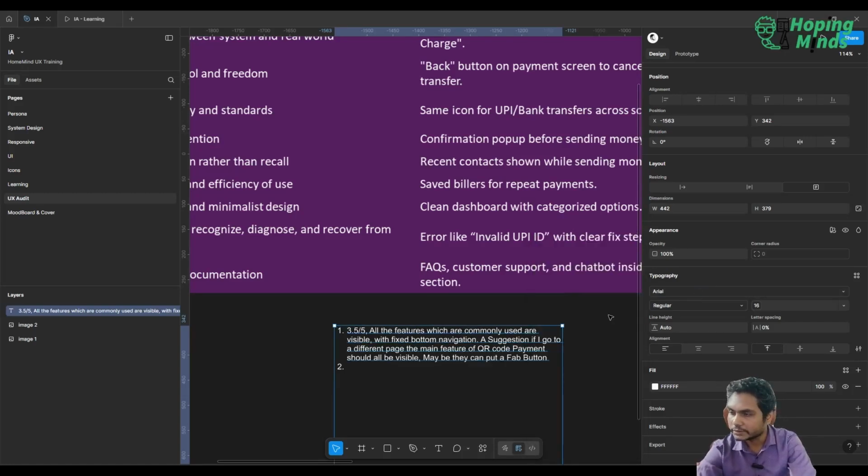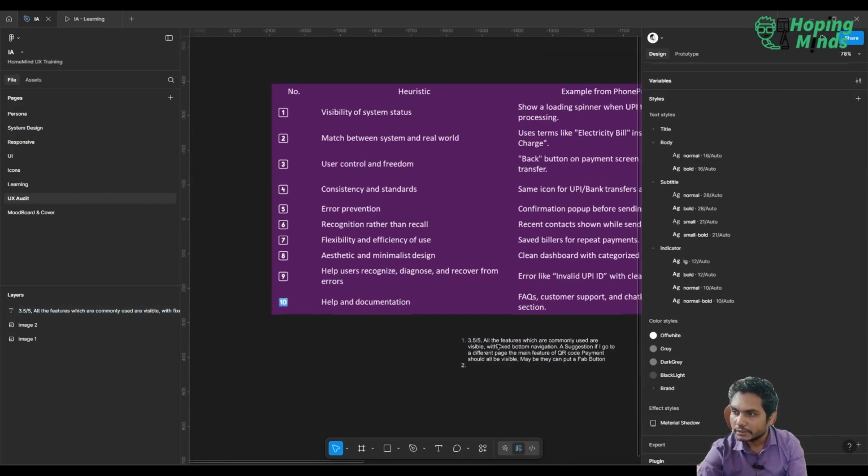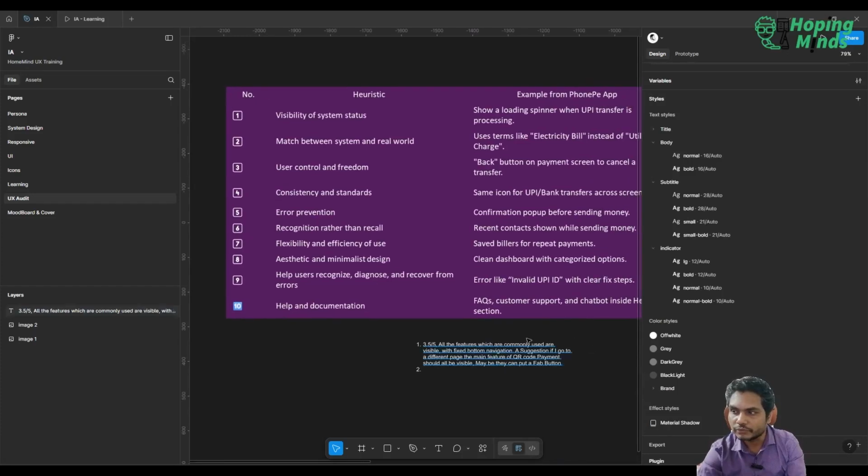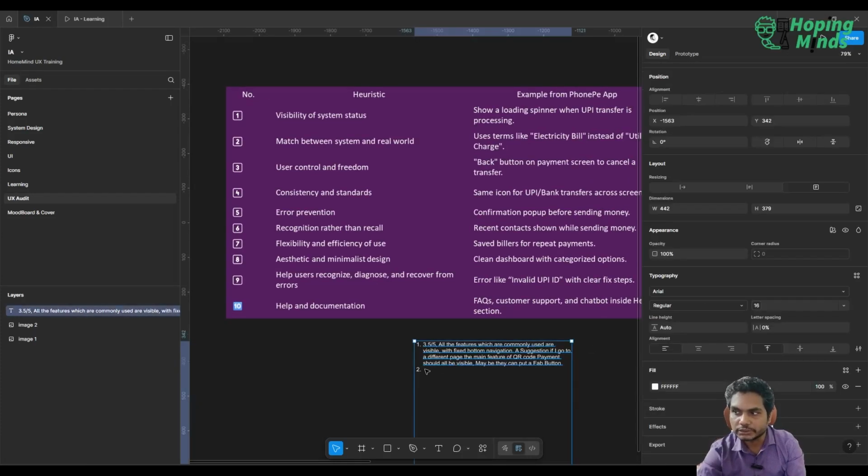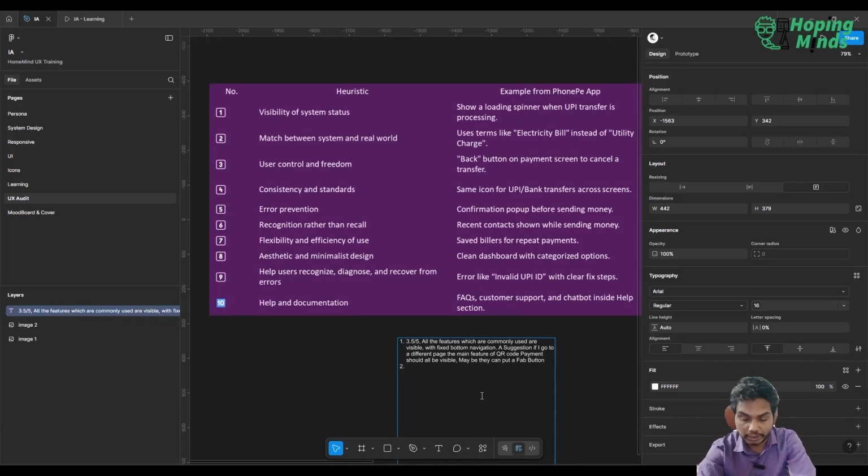All right, this is more readable. So visibility is good, but the FAB button is the feature which is the most common. It is not visible at all the places, so that's why 3.5. Match between system and real world. I would give again 3.8 out of 5.